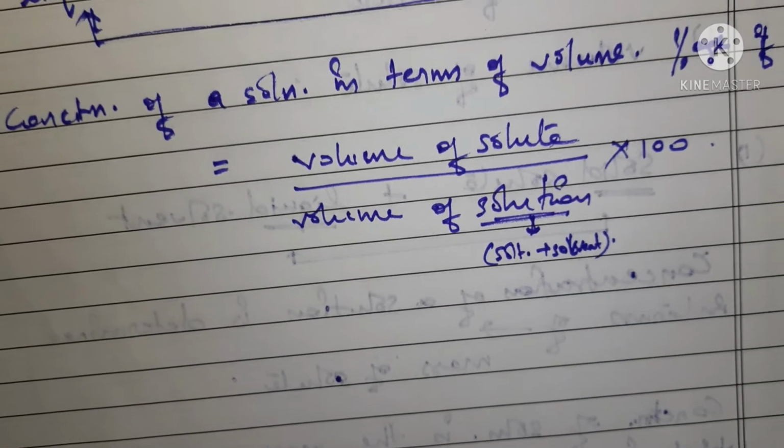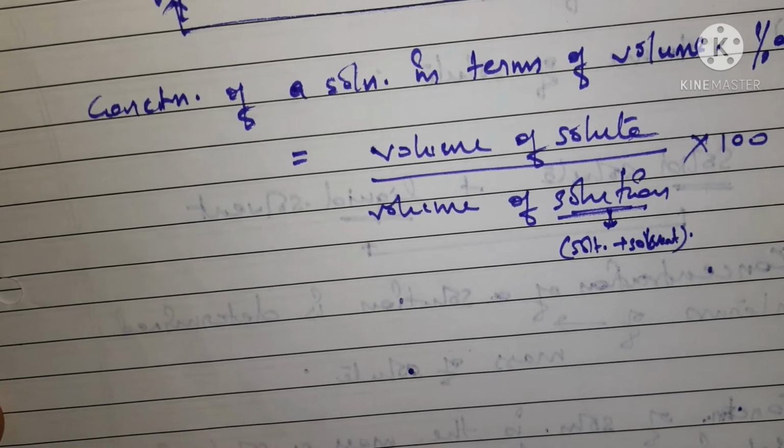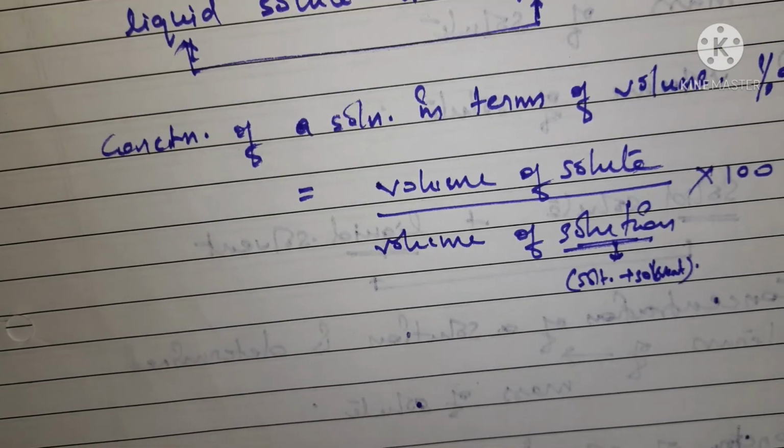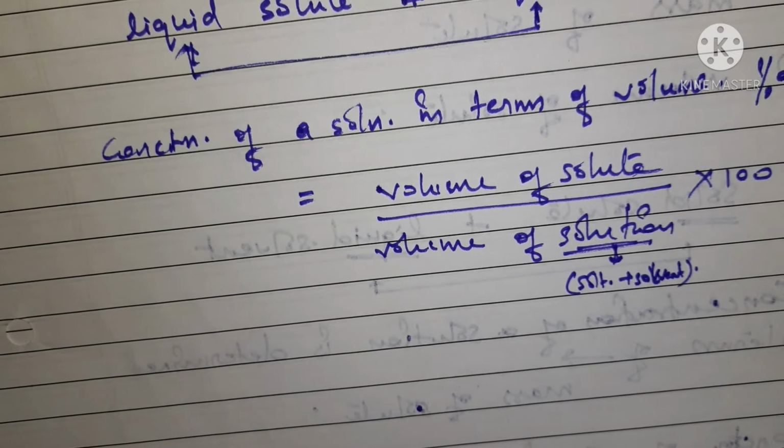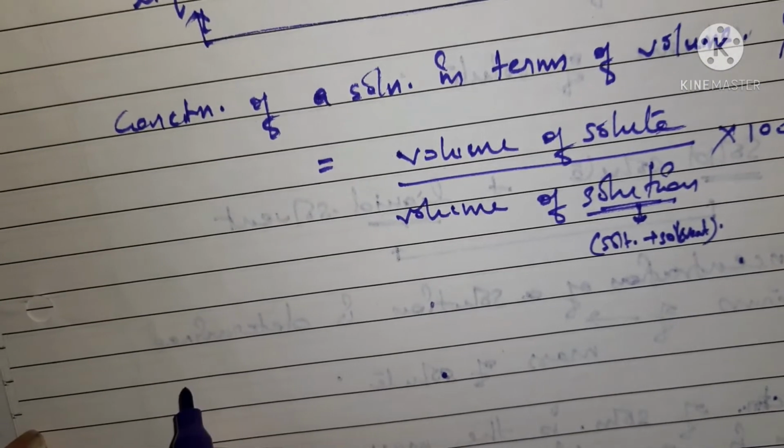There is one more percentage method in which you can find the concentration of solute in any solution.